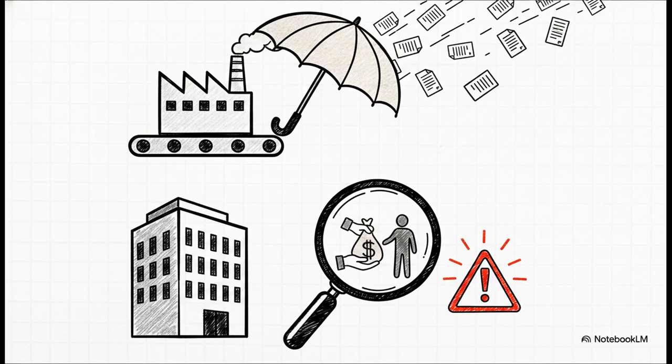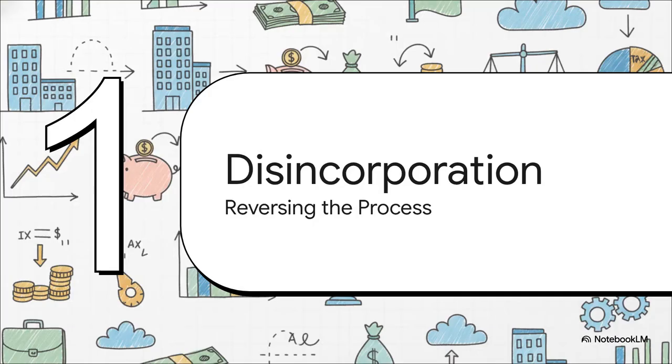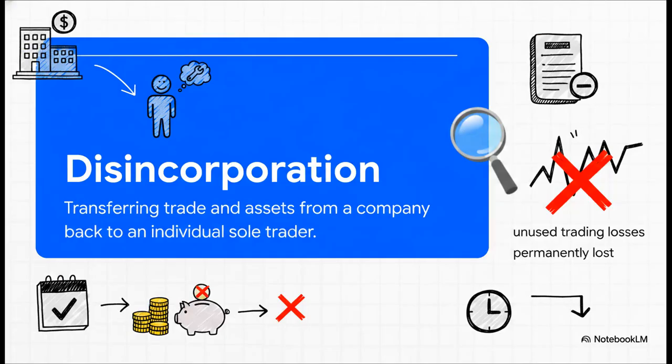That means you've got to keep a very close eye out for Section 455 tax implications if the company starts making loans back to its participators. Section 5. Disincorporation and bankruptcy. What happens when we need to hit the undo button? We spent all this time building a neat little corporate structure. Now let's look at tearing it down.